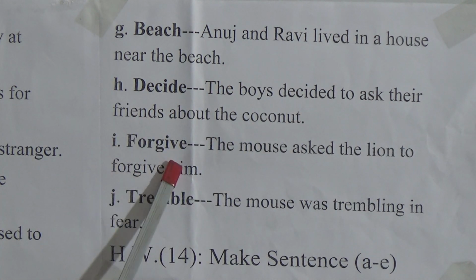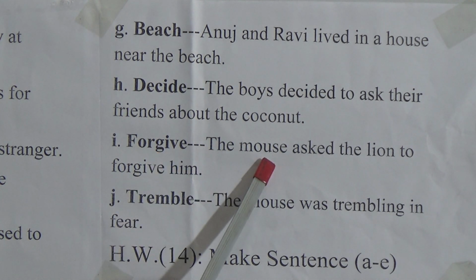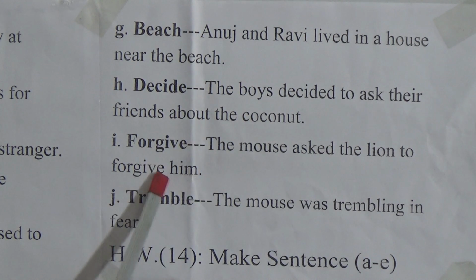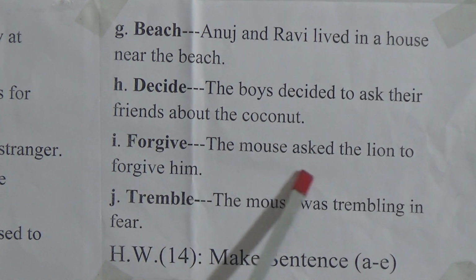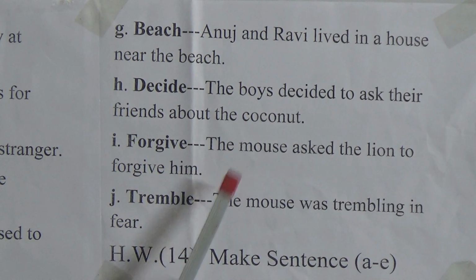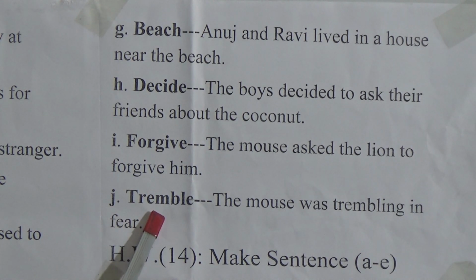Now I number, it is forgive. The mouse asked the lion to forgive him. So look, the mouse asked the lion to forgive him. J number, tremble. Look here, the mouse was trembling in fear.